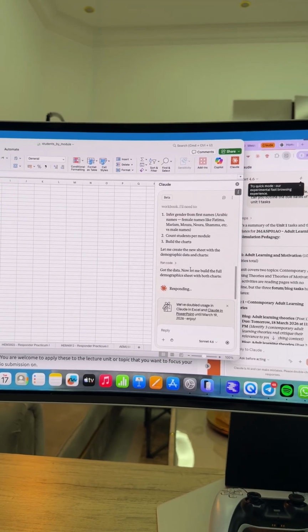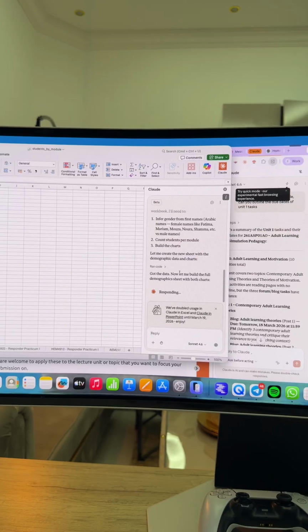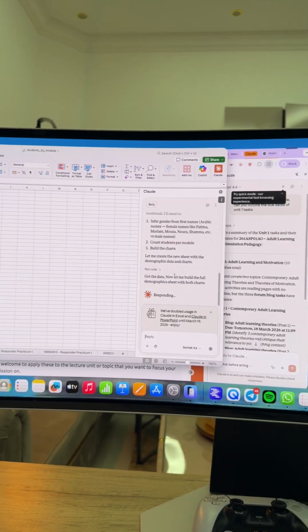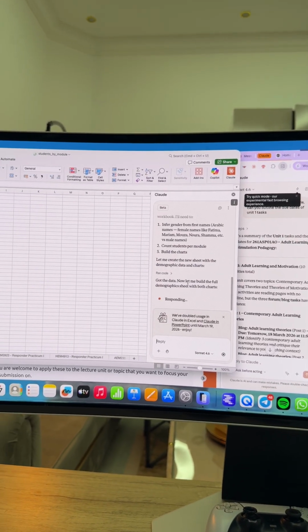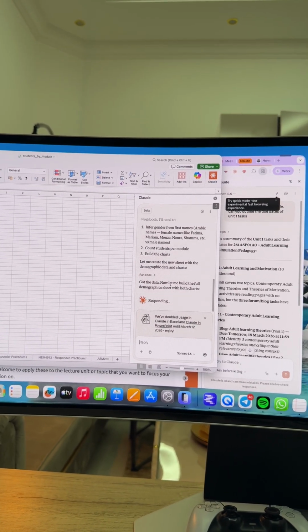Sometimes it's tons and tons of data, but the context window is about 1 million, so you can analyze data on top of data for even 3 to 4 years. So you can visualize this whole data.